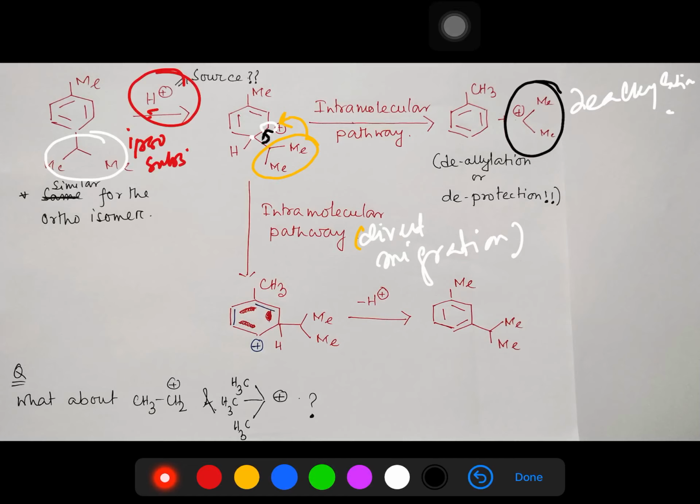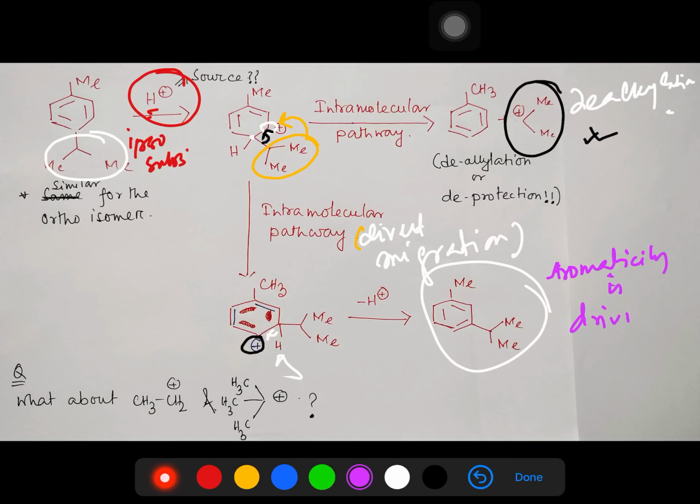The other path: this can migrate with its bond pair here, so the positive charge will appear here. In the next step this proton will be abstracted and the lone pair of electrons will come. So in this case also, aromaticity is the driving force. Now an interesting point: you may consider this as path 1 and this as path 2. A simple question may appear: which path will be preferred? That depends on the stability of the carbocation.